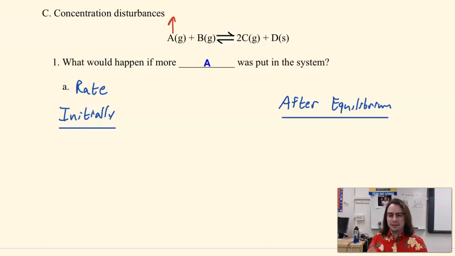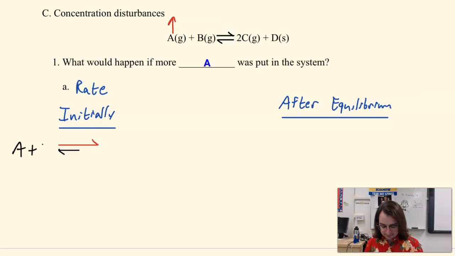Well, it increases the amount of A, but it also increases the rate of the forward reaction, not the reverse reaction. It doesn't even decrease the reverse reaction. It simply increases the rate of the forward reaction. So we have the forward reaction, which is all sped up, and then I'm going to draw my reverse reaction about the same size as it was before. So just understand that we have no change to the reverse reaction, but we are increasing the rate of the forward reaction. Let's rewrite our products or reactants down here.